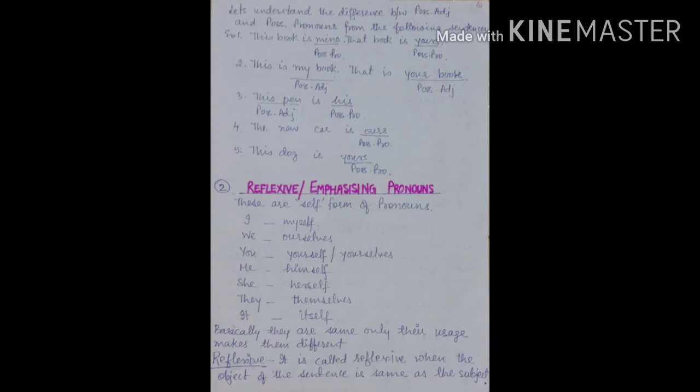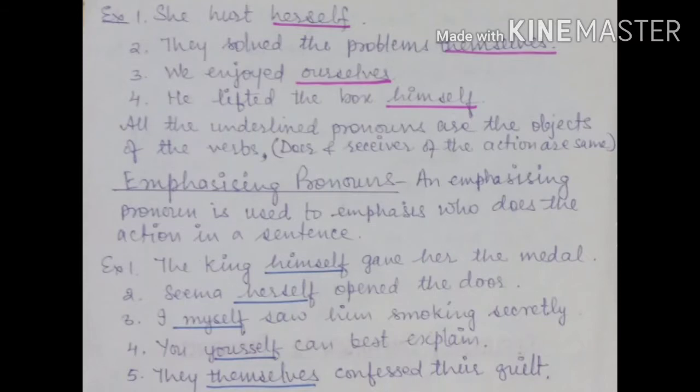Basically, reflexive and emphasizing pronouns are same. Their usage makes them different. It is called reflexive when the object of the sentence is same as the subject. Means the doer and the receiver of the actions are same.